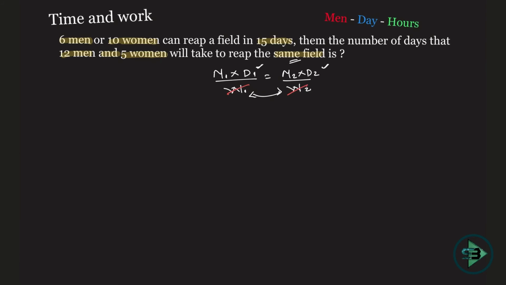I told you this formula in the end, but I didn't tell you a catch of it. If this is men, this has to be men only, because you can compare the efficiency of men with men only, because you know that they will work equally. You cannot compare a man with a woman. You cannot compare a man with a child. What is the reason for that? Because a man can make a ball in 1 day, a woman can make it in 2 days, and a child can make it in 3 days. Their efficiencies are different. So you cannot compare a man with a woman or a man with a child. You can compare a woman with a woman, a child with a child, and men with men. That's where only their efficiencies will be the same. And that's the catch with this formula.